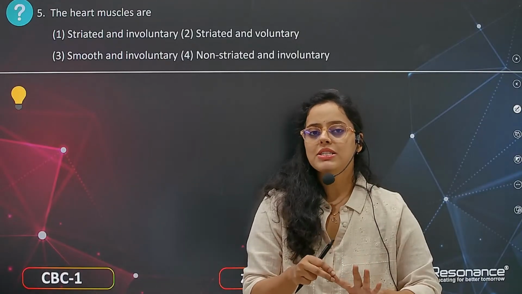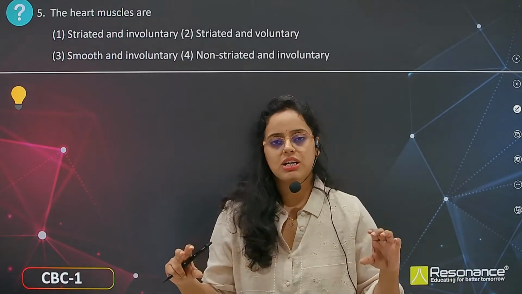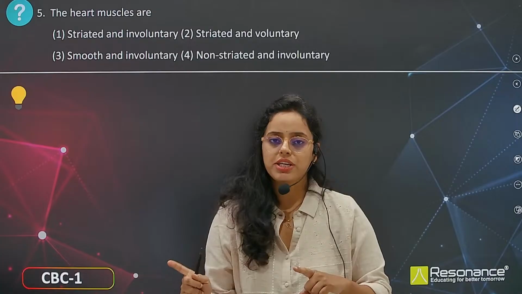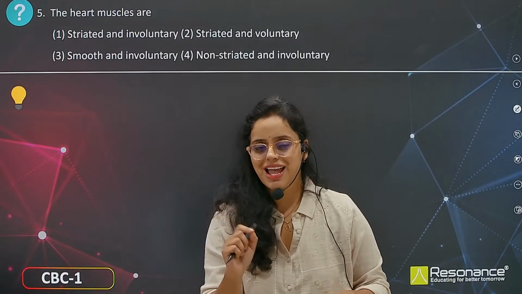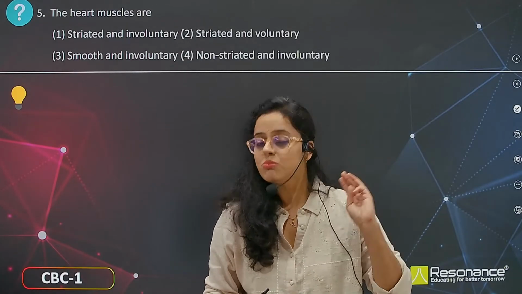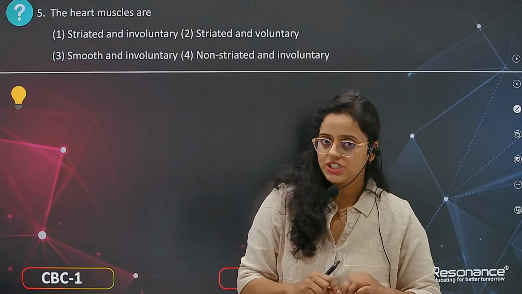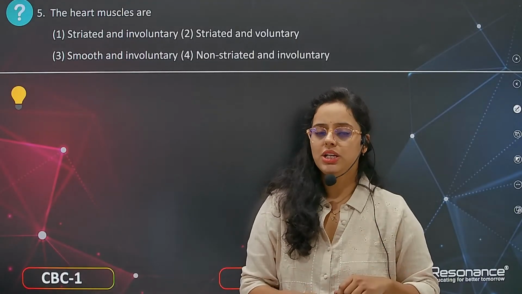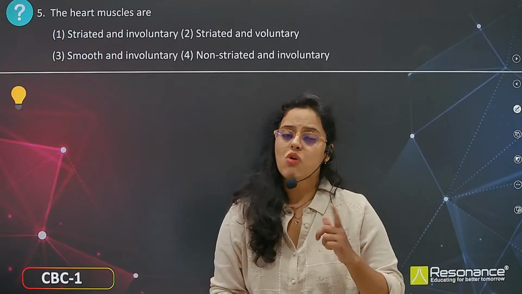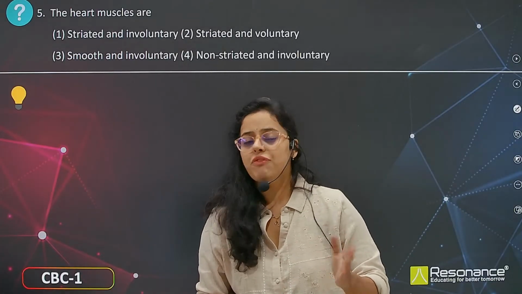The skeletal muscles are cylindrical, unbranched and voluntary, and they have striations, which means light and dark bands, whereas smooth muscles are spindle shaped or fusiform shaped, uninucleated, non-branched and involuntary, and they don't have striations.